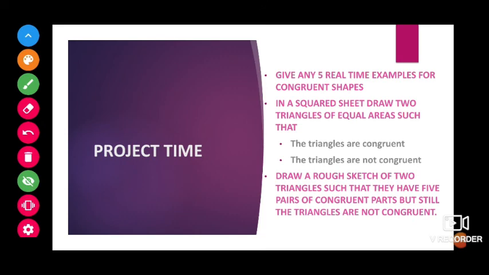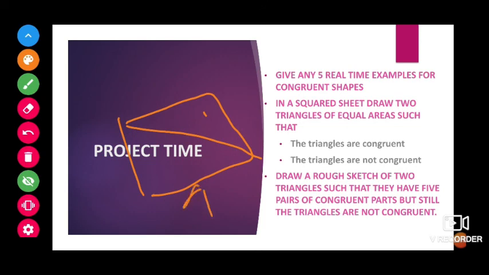And in a square sheet, draw 2 triangles of equal area, such that in one case they are congruent and in another case not congruent. Whenever they are congruent, take one rectangle and divide it. That time both will have the same area and will also be congruent to each other.